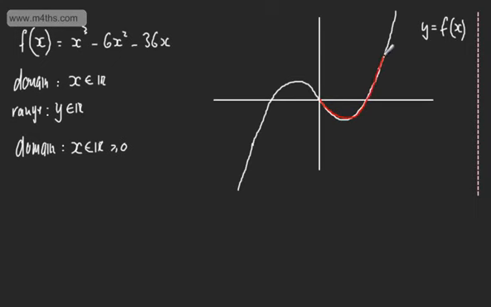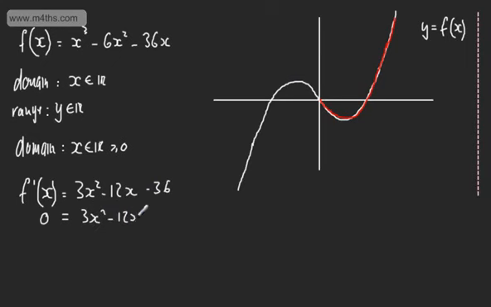So we're interested now in the range of the function where x is now 0 or more. If we look at the derivative, f dashed of x, we can find the stationary points. We're going to get 3x squared minus 12x minus 36. Setting this equal to 0, we can see for the cubic, we're going to have two stationary points in this particular case: a maximum here and a minimum here. Let's make our work slightly easier, dividing through by 3: x squared minus 4x minus 12.